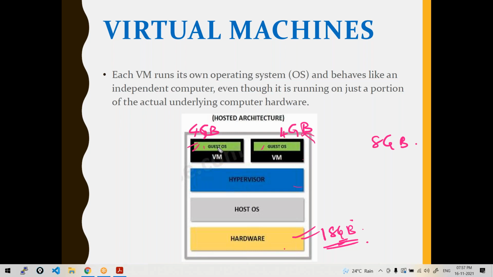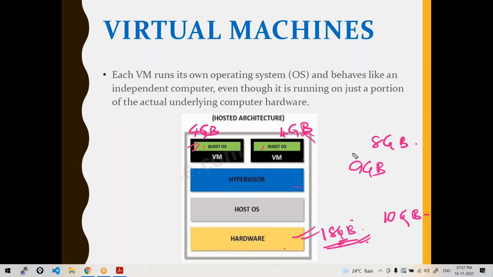The number of virtual machines I can run depends on the available resources. If I have only 10 GB and I am allocating 9 GB to the virtual machines, again your laptop performance will be very poor, right? So you should check that there are available resources. Depending on that, you can run some virtual machines. Like I said, my laptop is Windows. For my DevOps, I want to learn DevOps, so I may create some Linux virtual machine and do hands-on there.